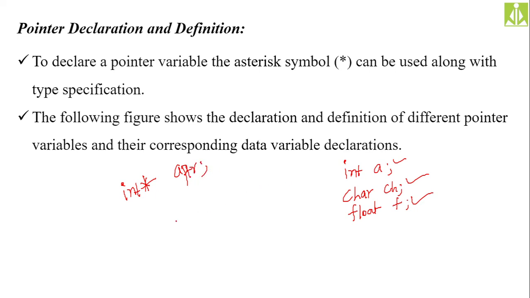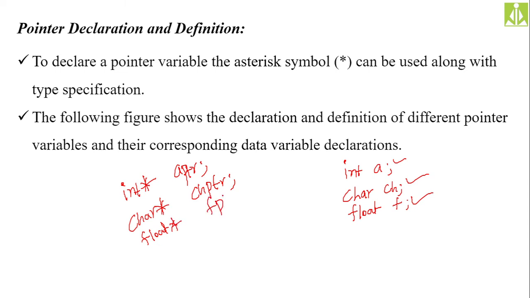Now to create a character pointer, type name char and put the star, so chptr. Then to store the address of a float variable we need a float pointer, so declare a float pointer with float star.